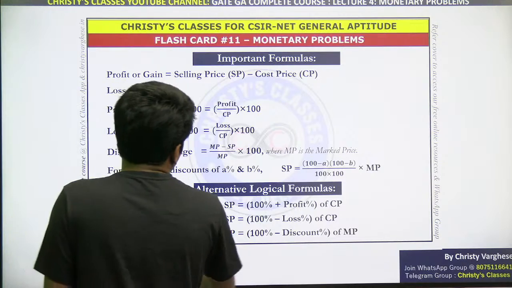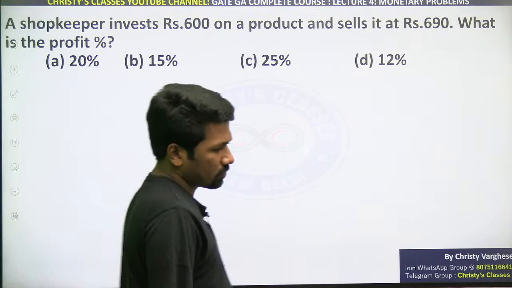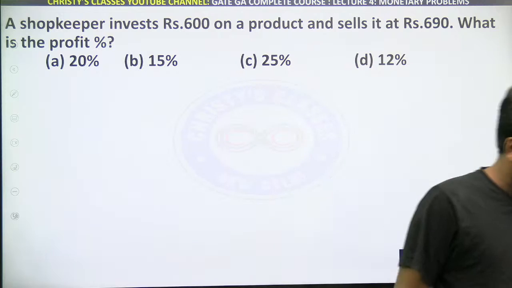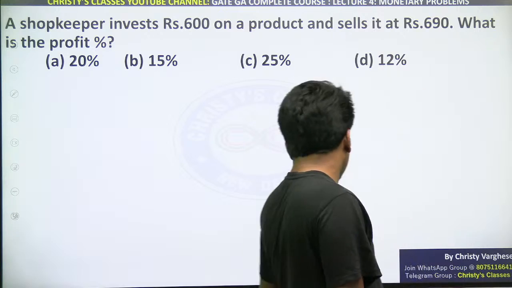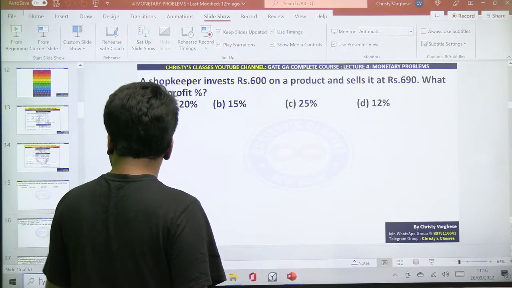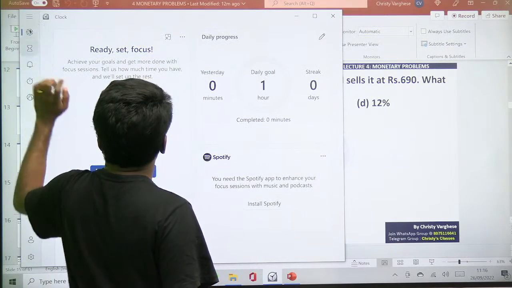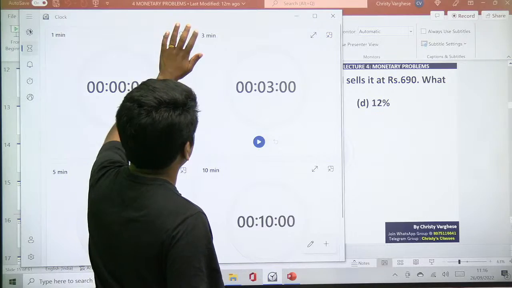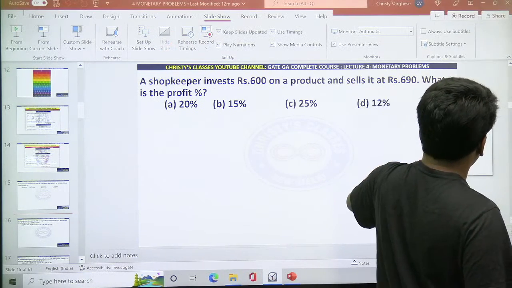For example, can you try this question? Very simple question. But how you approach it, that I want to know. That is why I'm trying to give you time to try this. Very fast try it. The timer also I will keep so that you can get an idea how much time you are taking to get the answer. 2 minutes is not needed for this question.